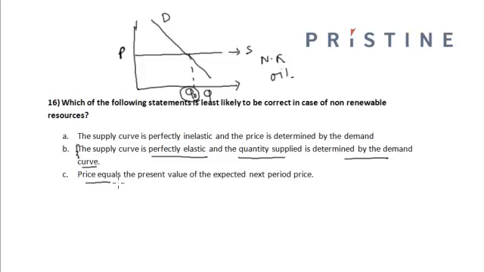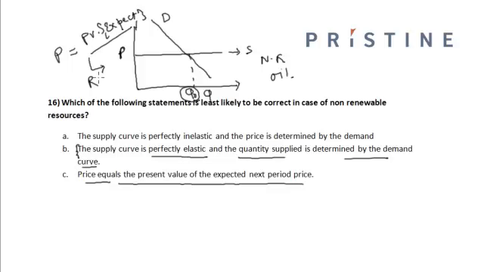And the present price equals the present value of the expected next period price. Usually in case of non-renewable resources, the firm thinks of earning the risk-free rate of return. So the present price is nothing but the present value of the expected future price. So the firms are expecting to earn the risk-free rate of return, RFR.